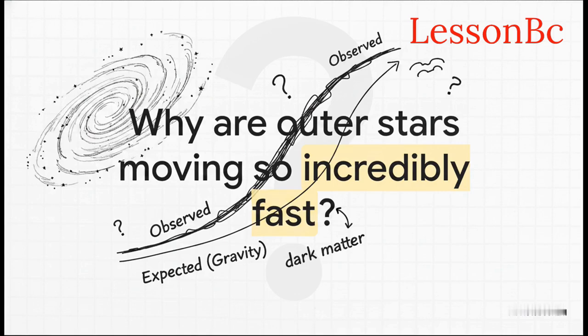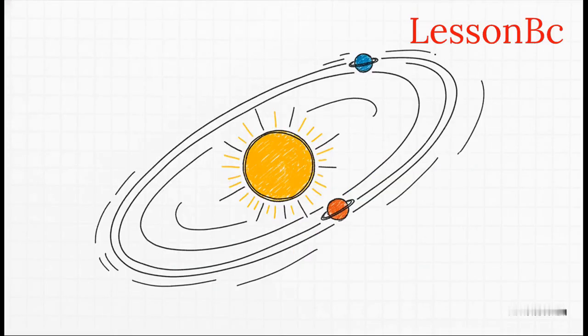When they point their telescopes at spiral galaxies and study their rotation curves, which, by the way, is just a fancy term for measuring how fast stars are moving at different distances from the center, something just doesn't add up. Why are the outer stars moving so incredibly fast? Let's break down what we expect to happen.